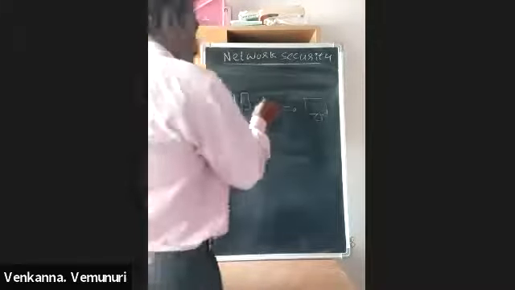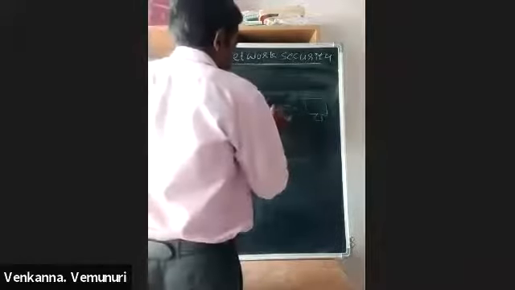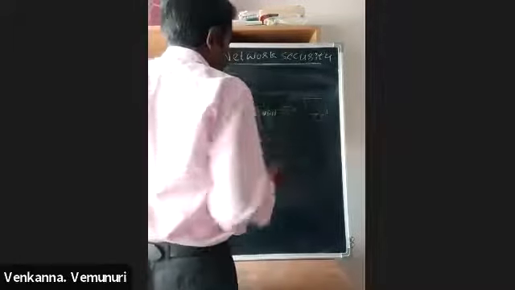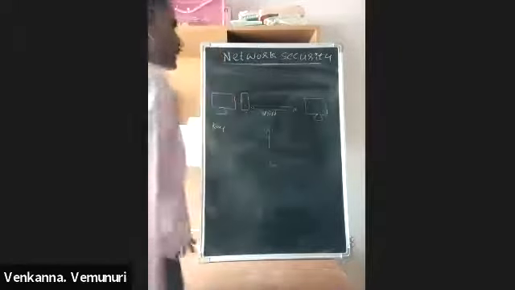Friends, what does a secure channel mean? Virtual private network. If we are using VPN, that time third parties cannot access your data.